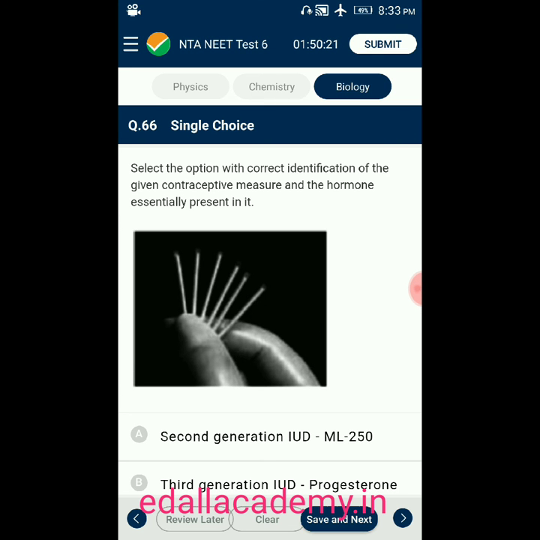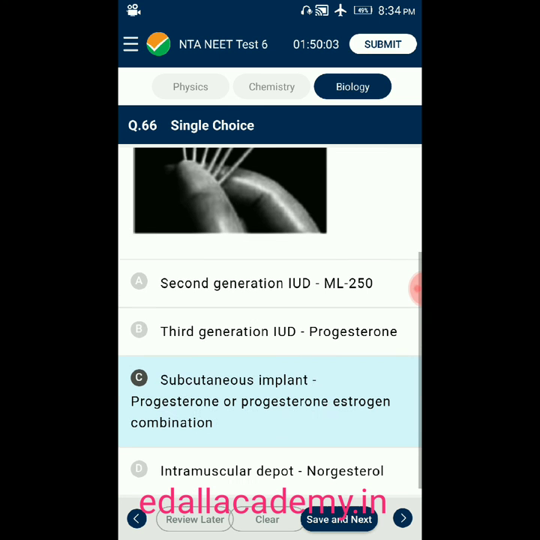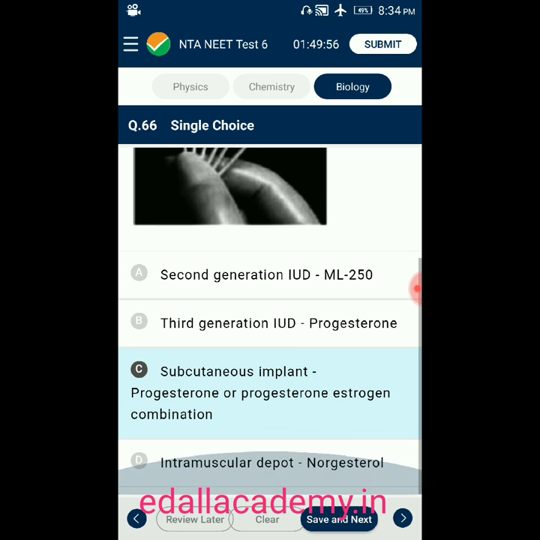Question number 66. Select the option with correct identification of the given contraceptive measure and the hormone essentially present in it. Option A, second generation IUD, it is ML250. Option B, third generation IUD, progesterone. Option C, subcutaneous implant, progesterone or progesterone estrogen combination. Option D, intramuscular depot, is norgestrel.